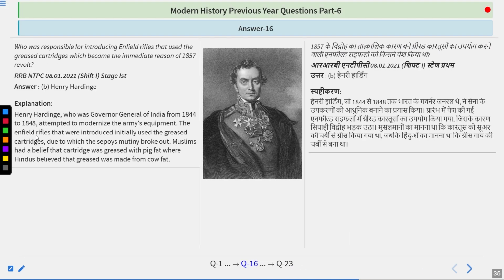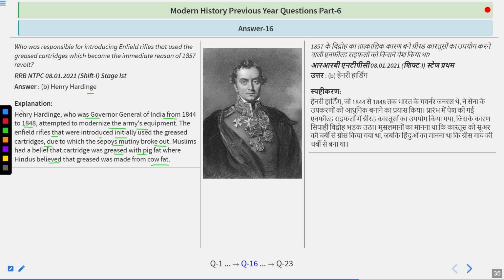Answer is Henry Hardinge. Henry Hardinge, who was the Governor General of India from 1844 to 1848, attempted to modernize the army's equipment. The Enfield rifles that were introduced initially used the greased cartridges, due to which the sepoys' mutiny broke out. Muslims had a belief that the cartridges were greased with pig fat, whereas Hindus believed that the cartridges were made from cow fat. So do remember the answer is Henry Hardinge.